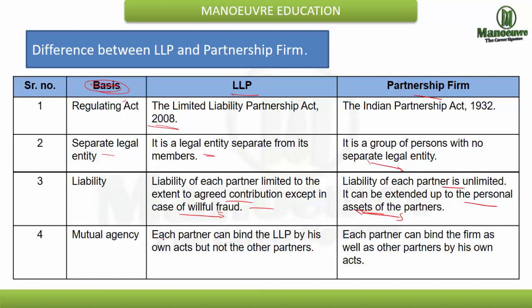Mutual agency. In LLP, each partner can bind the LLP by his own acts and not the acts of the other partners. Now over here in partnership, each partner can bind the firm as well as other partners by his own acts. So you are responsible even for the acts of others, whereas in LLP you are not responsible for the acts of the other partners. So it gives you a higher scope to get into any of the partnership deeds.